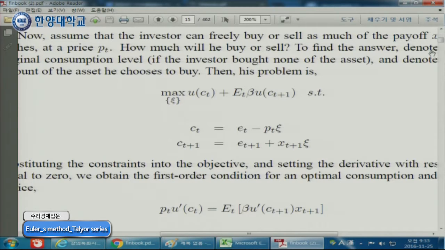And then tomorrow's consumption is tomorrow's income, e_{t+1}, plus, because you invest in stock by amount x, for each x, it generates a payoff of X_{t+1}. So here, your consumption is determined by x in some sense. So your goal is how much you consume today and how much you save. In this problem, consumption is equivalent to the saving decision.